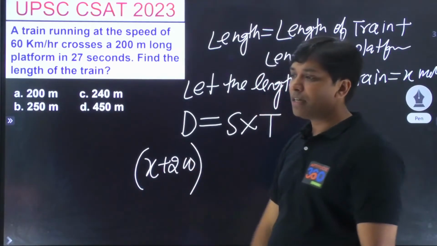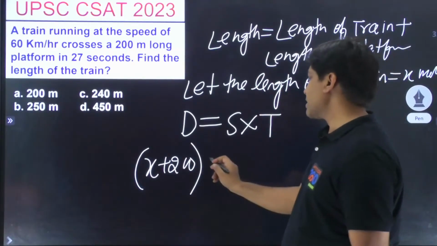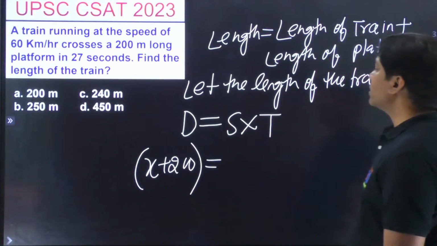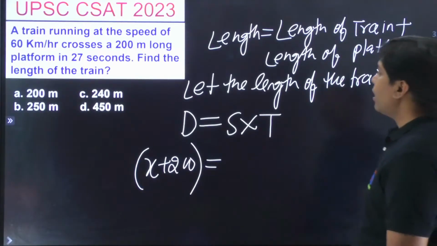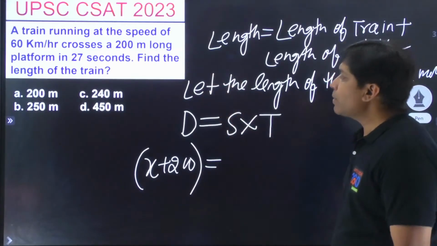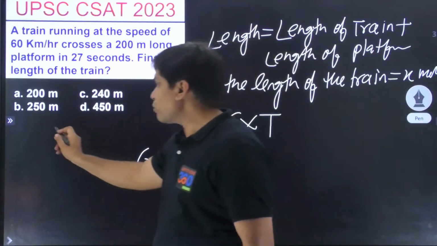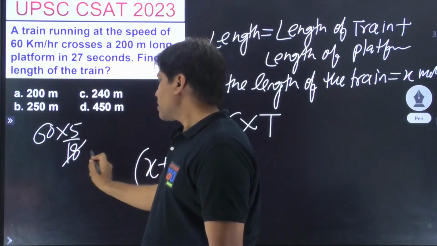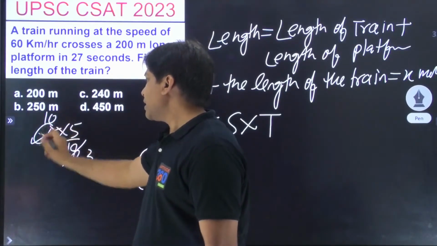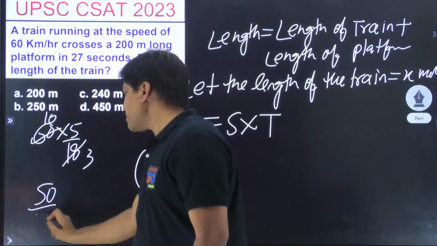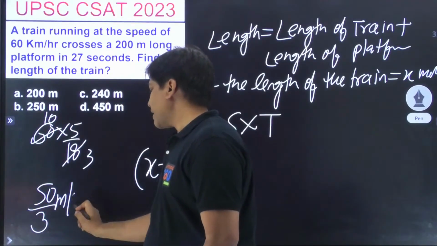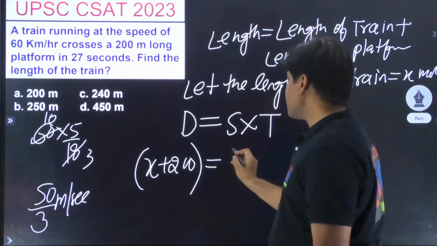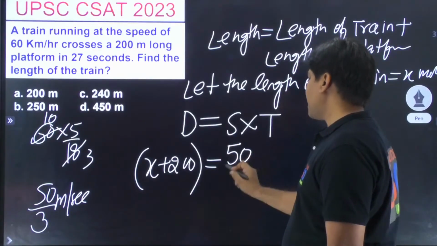किसी का आंसर आया क्या? Oh, wow, one person, Vishal, is getting the answer. X plus 200. So x, and the speed is 60 kilometers per hour. How do we convert this 60 into meters per second? You know, 5 by 18. So this is 6 into 3. This is 10. If you convert this, is coming out as 50 by 3 meters per second. So your speed out here is 50 by 3.